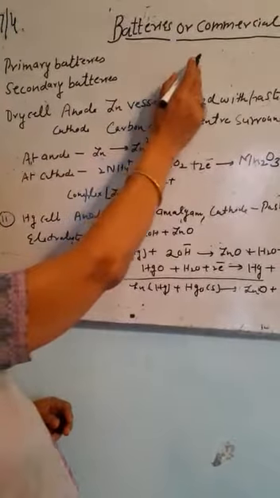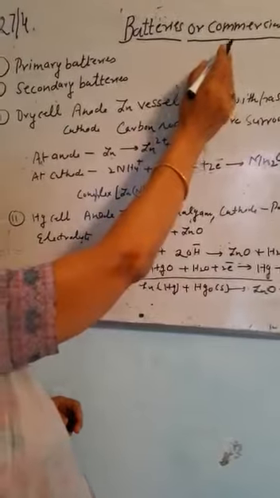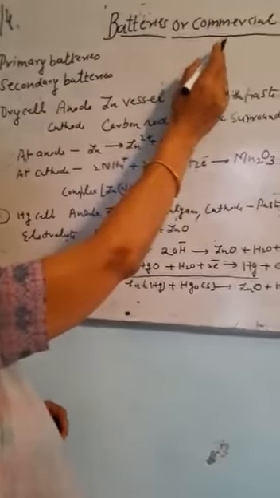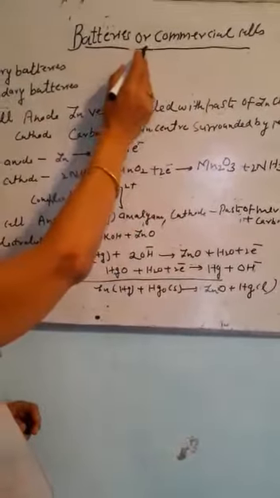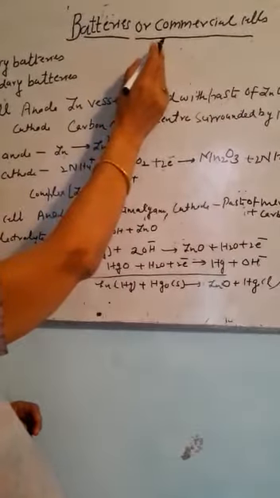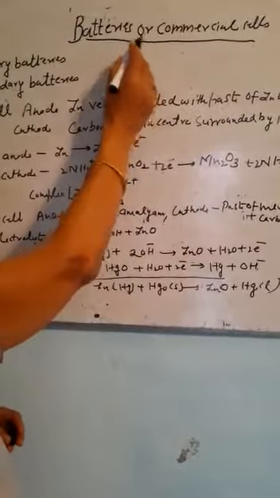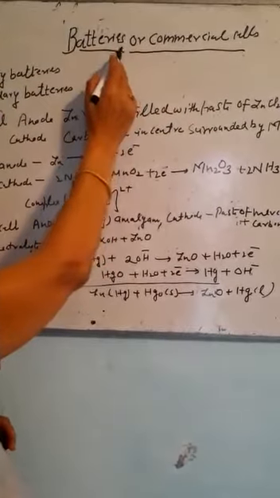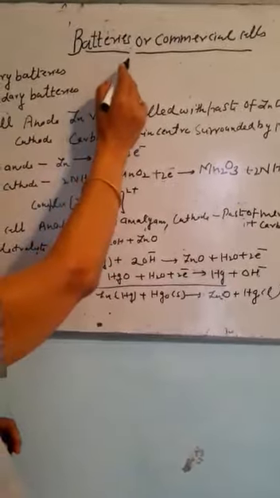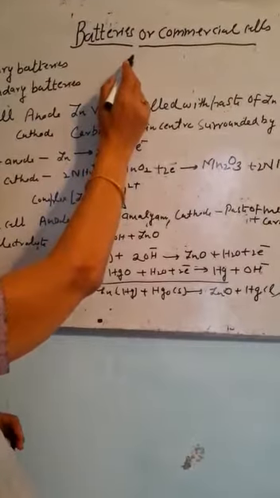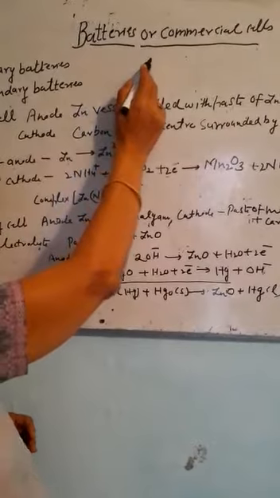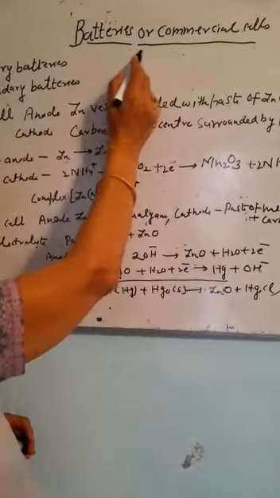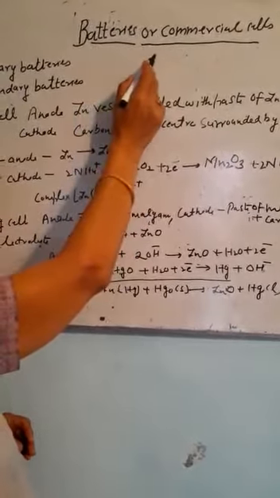A battery is a source of electrochemical cells that can be used directly to produce an electric current. The basis of an electrochemical cell is oxidation and reduction reaction. There are certain characteristics of batteries. It should be compact, it should be light. The variation of voltage should not take place during its use. It should have a long shelf life.